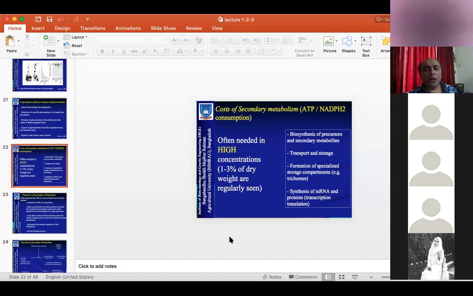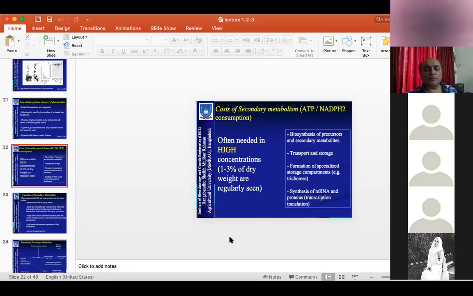If I ask you which industries are established based on the phenolic compounds, can you name a very powerful industry worldwide which has been established based on the phenolic compounds? No answer?